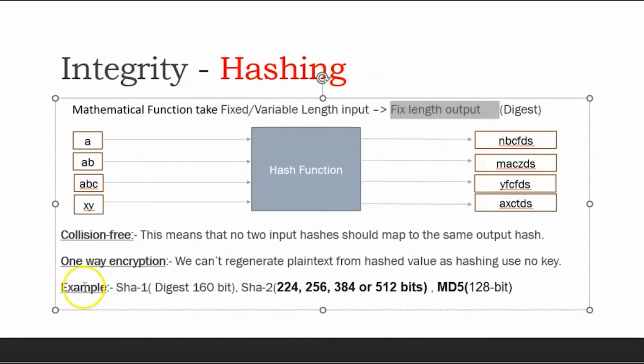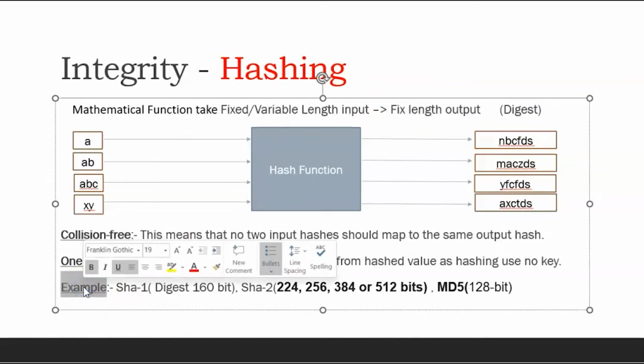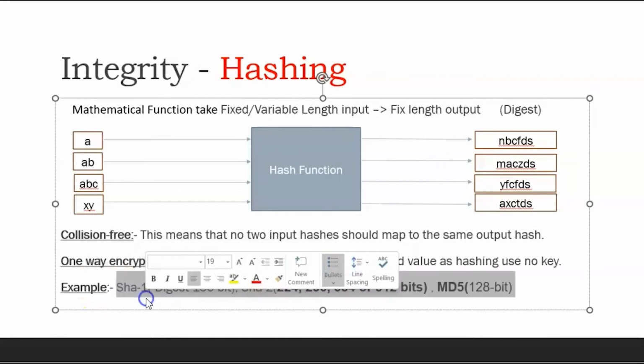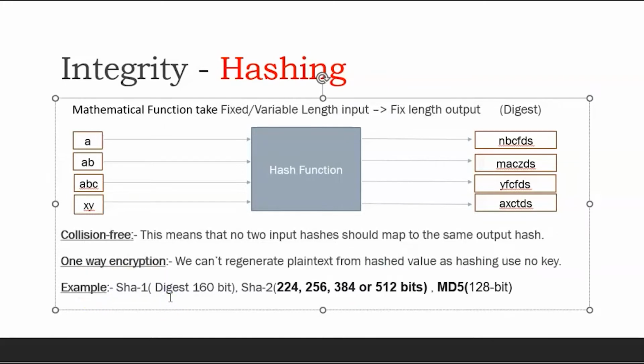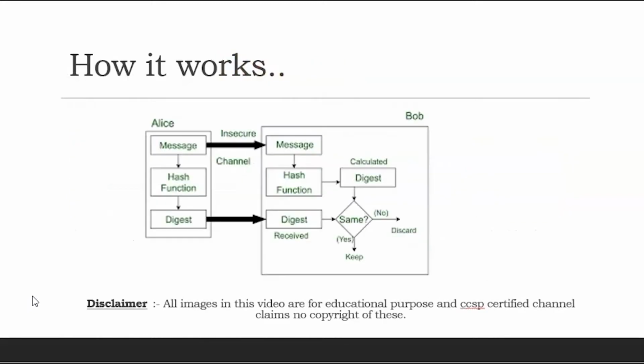There are a few examples of algorithms we have seen in industry. SHA-1 produces what we call a digest as an output, which is 160 bits. SHA-2 supports four output lengths: 224, 256, 384, and 512. MD5 supports 128 bits. So this is the integrity concept. I hope it is clear, and I will show in the next slide how it works.